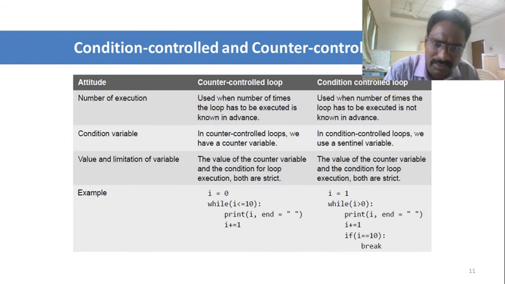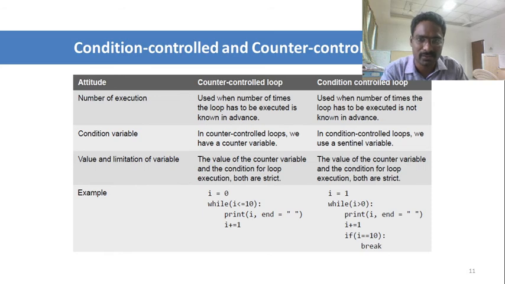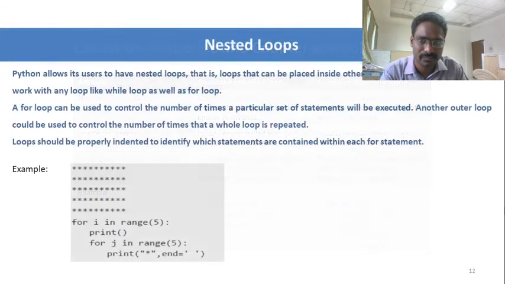So here they just specify the condition controlled and counter controlled statements using the while loop. We are assigning the value to the variable, and then we are checking it by using the while loop, and then we have a counter variable to increment it. After that it will be iterating over the while loop. The same thing happens here. So again we are assigning the counter variable the value, we are checking the condition, and then we are incrementing it. Inside that we have another test condition. So if your i value is 10, then automatically your loop will be broken.